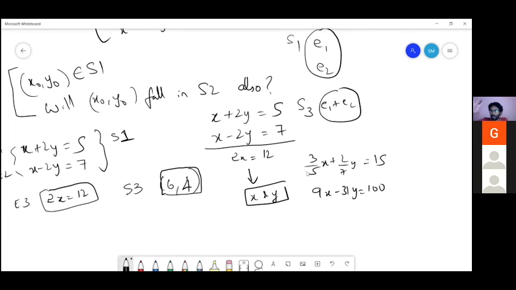That is our target for now, which is why we are introspecting on these methods, to get a better idea to attack the general case. My question is, in this case we can just add these two to eliminate y. When we are doing all these things, how do we understand this sequence of steps? Why does it work? That is what we are now trying to see.